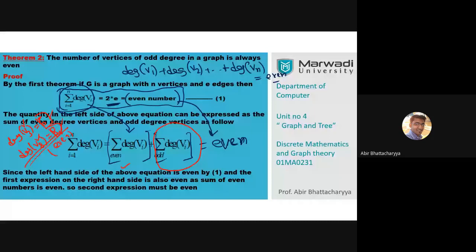If I add any even numbers multiple times, we will always get another even number only. That means this is also an even number.